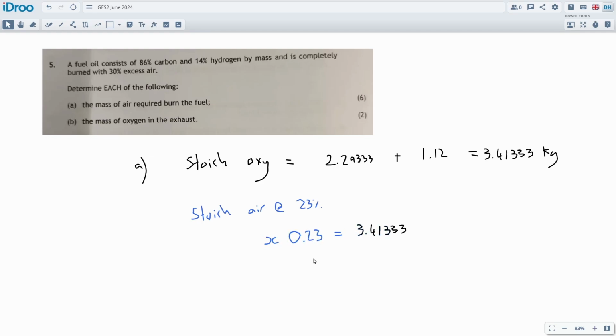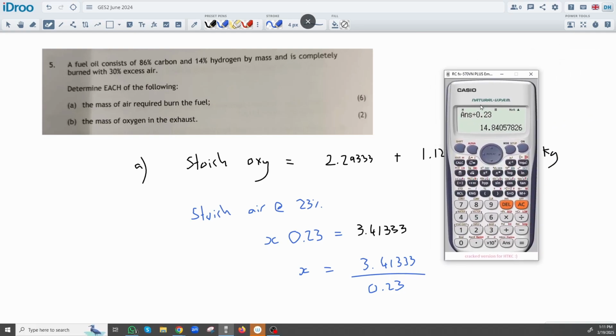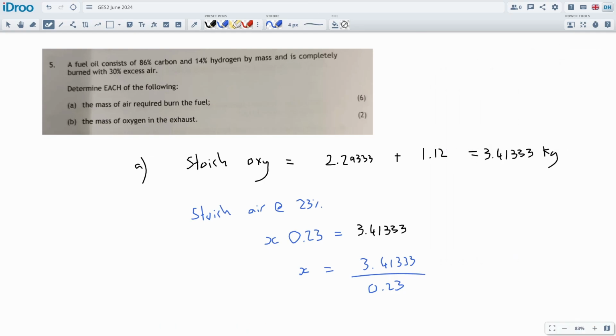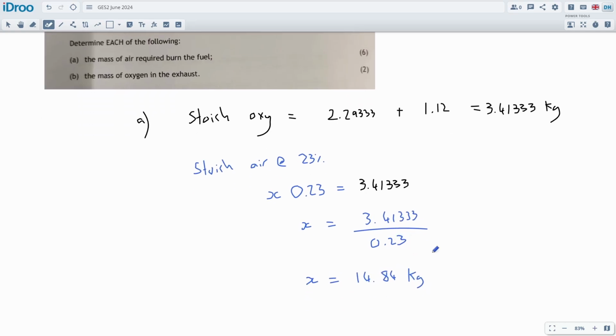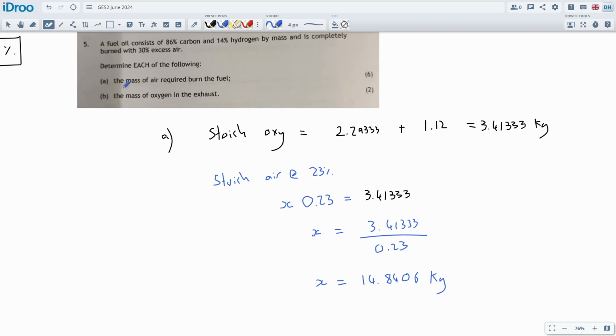So this is a reverse percentage calculation: x is 3.41333 divided by 0.23. It should bump it up. I'll do that on my calculator. Here we go, I got 14.84. So we need 14.84 kilograms. It's 0.05, so I guess I could include that, 0.06 kg, and this is the stoichiometric amount of air, the minimum amount of air required.